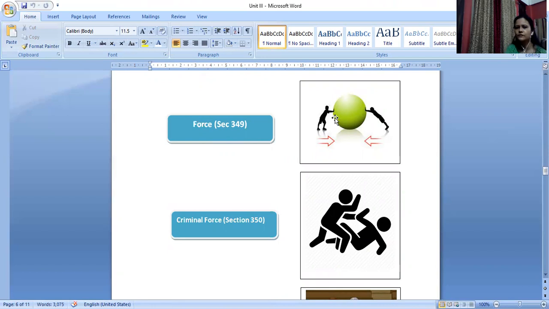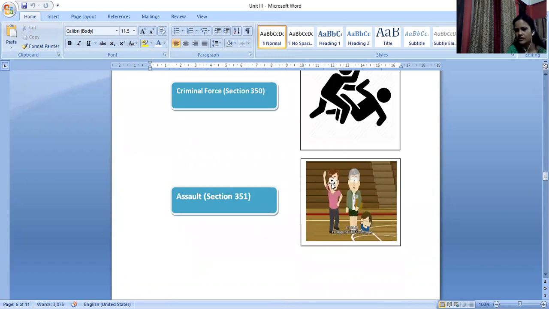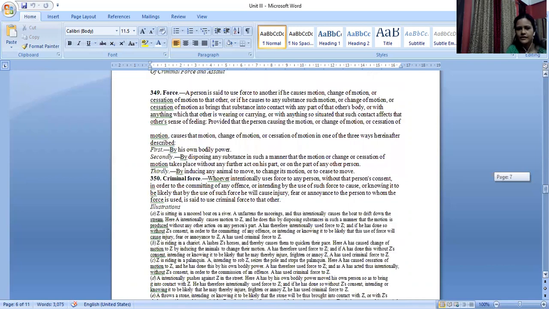What is force basically? You can apply force, right? This picture clearly identifies what is force. What is criminal force? When without a valid justification you are applying force on someone, right? You are maybe killing someone, beating someone. What is assault? You are saying that I will give you a tight slap someday, all right, with a gesture, that you are not like jokingly saying, oh, okay, fine, someday, I'll slap you. That's not assault, right? Along with gesture, when it creates an apprehension in mind of the other person, that will be considered as assault. So these are the provisions that you have in your bare act.